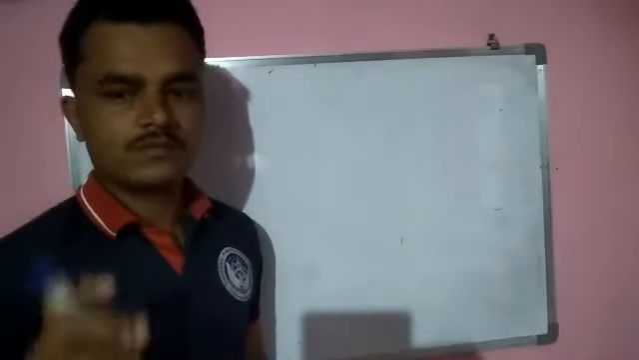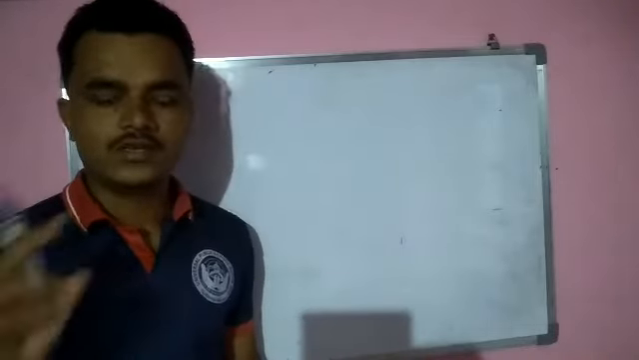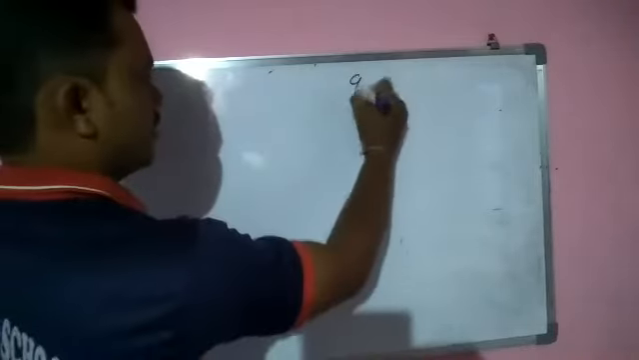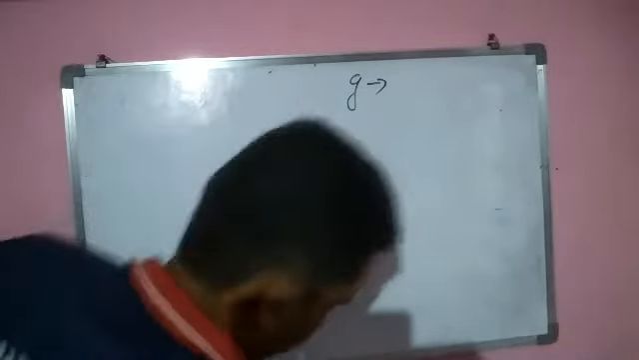Next one, what is the value of g at the center of earth? Small g is denoted by gravitational acceleration. Understand? Our small g indicates the gravitational acceleration. So what is the value of g?